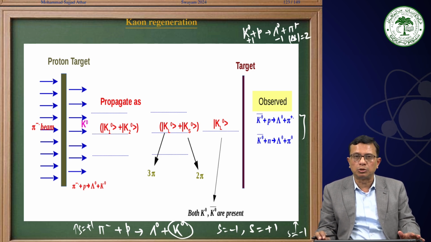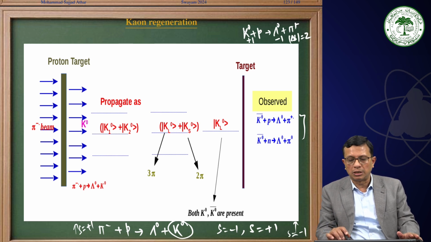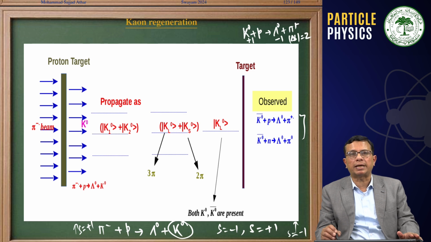Now, if we have this KL0 and we make this target thick, the reason is that K0 bar interacts with these nuclear target materials via strong interaction.